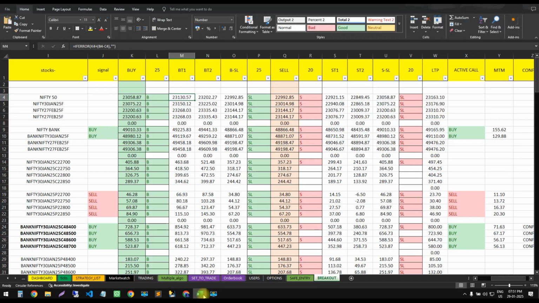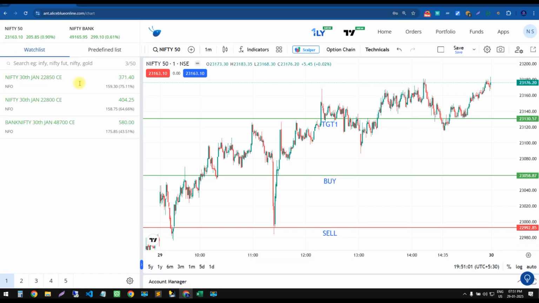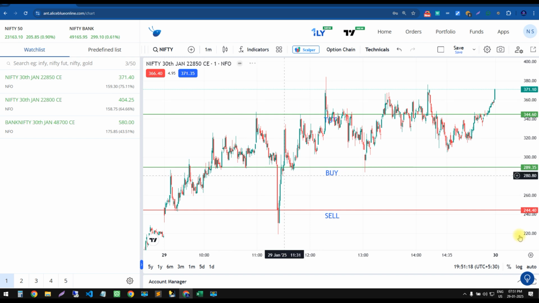Well traders, next we'll focus on the Nifty call option 22,850. Everything is ready here, I'll just open it. Yes traders, this is our call option in Nifty, strike 22,850.